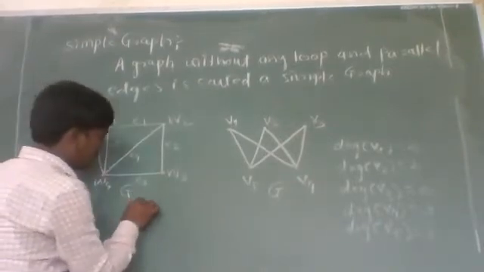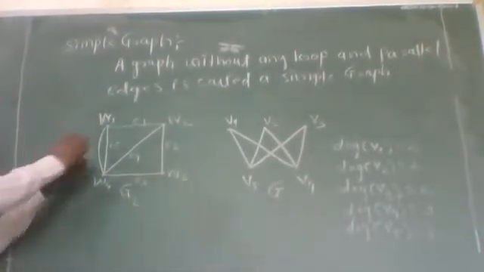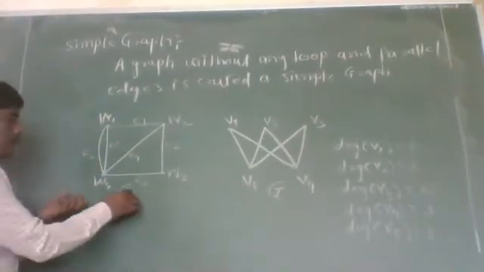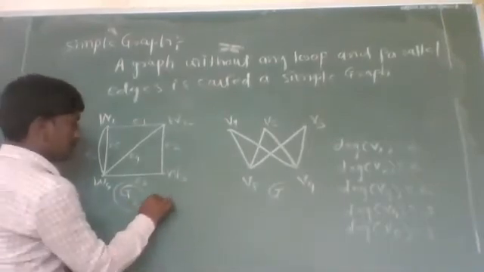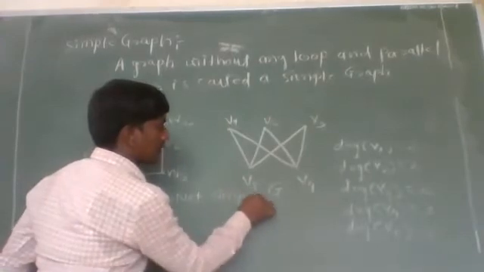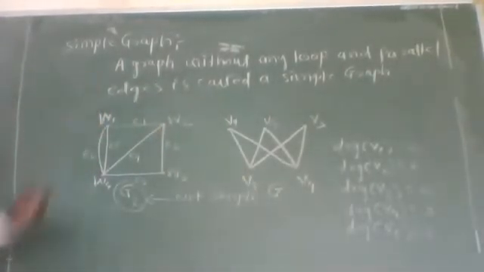In this graph G2, edges E5 and E6 are parallel edges. Therefore, the graph G2 is not simple. Now let us see what is multigraph.